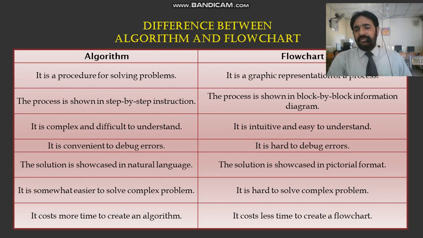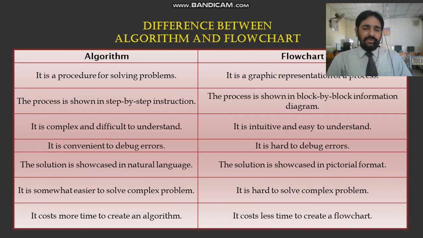It is hard to debug errors. In a flowchart, when you find an error, you have to follow each diagram one by one to find where you made a mistake. For example, you may write less than instead of greater than, or miss the equal sign in less than or equal to. So any kind of error can be hard to find.